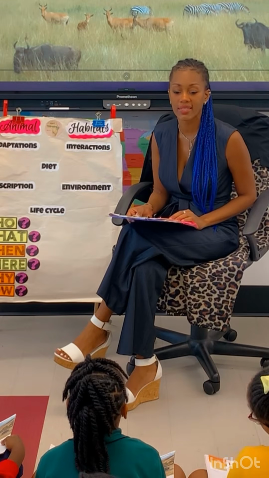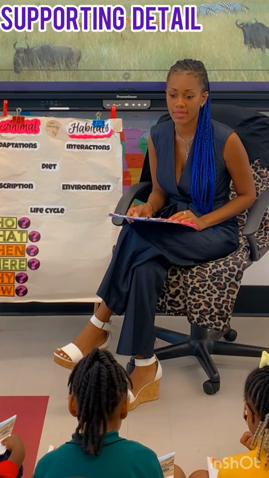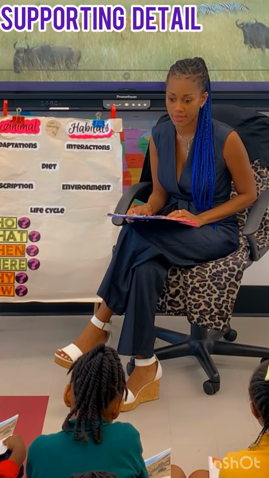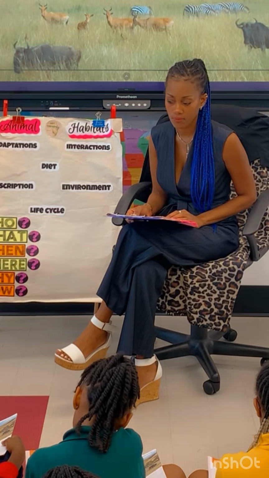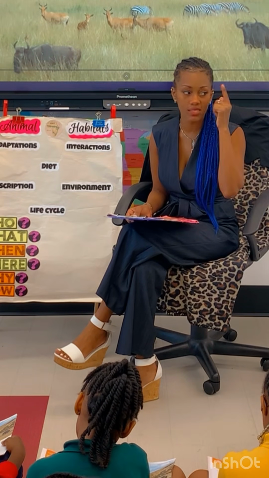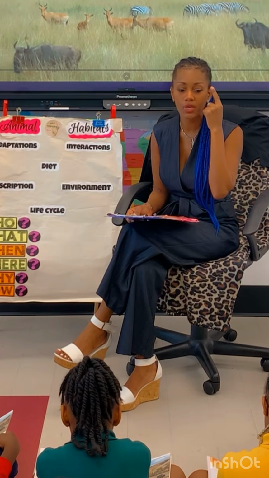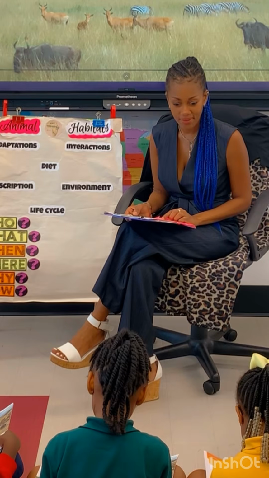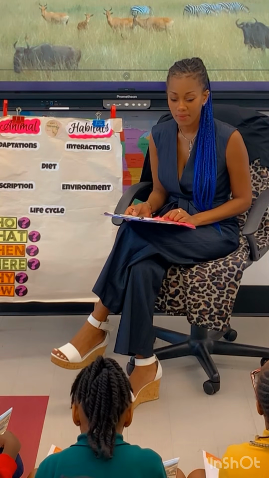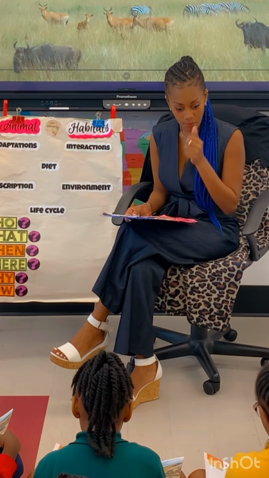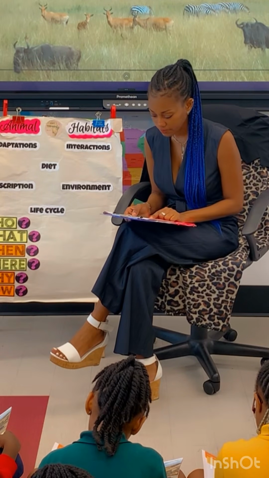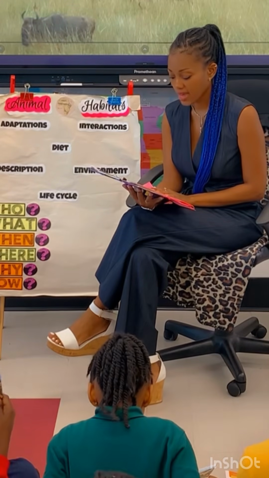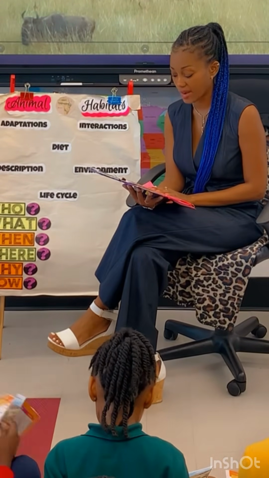Who can give me a supporting detail to back up my central idea? One detail in this paragraph that supports my central idea. Find it. And just note that sometimes you have to read it to yourself to understand. You got it? You found it? Go ahead. There are different kinds of habitats around the world. Absolutely. Paragraph 2. Different animals and plants live in different habitats.